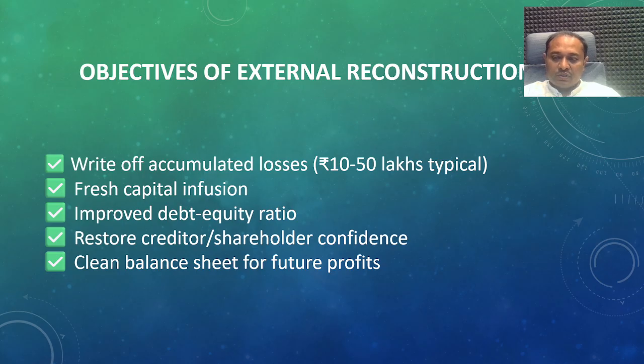The fourth objective is to restore the creditors' and shareholders' confidence. Suppose the business situation is not proper and is misled by the balance sheet. In such a case, the creditors and shareholders don't rely on the business and don't show their commitment toward the business. In such a case, no one will provide us raw material. In this situation, the shareholders will sell their shares.